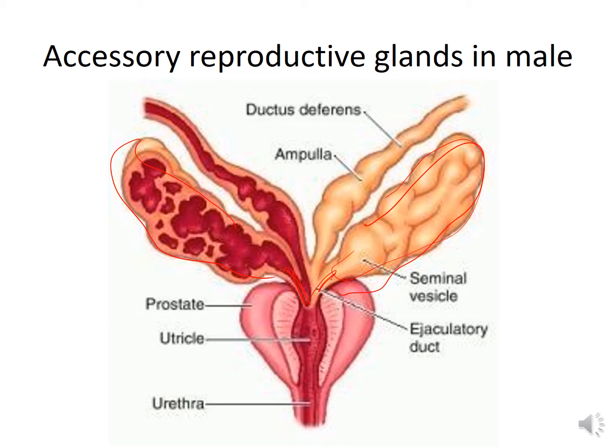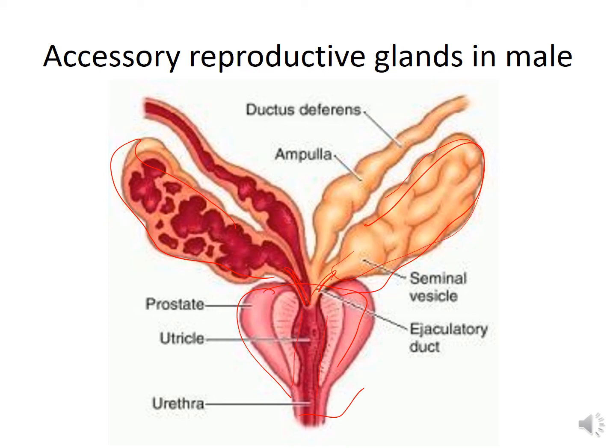Now the prostate gland, it is a single, pyramid shaped gland with a diameter of about 4 centimeters. It lies at the base of the urinary bladder and it surrounds the initial part of the urethra. So this is the urethra, the initial part of the urethra.